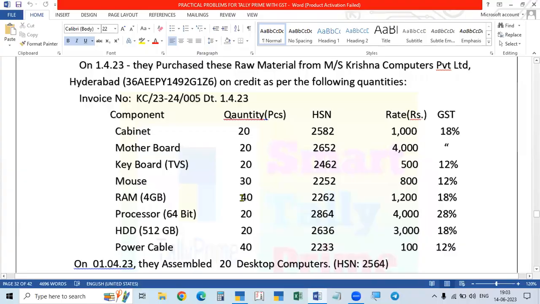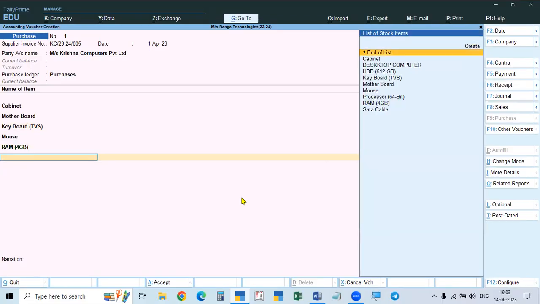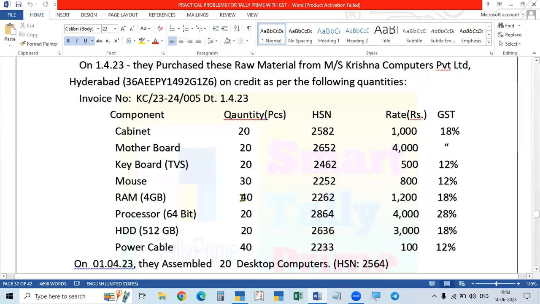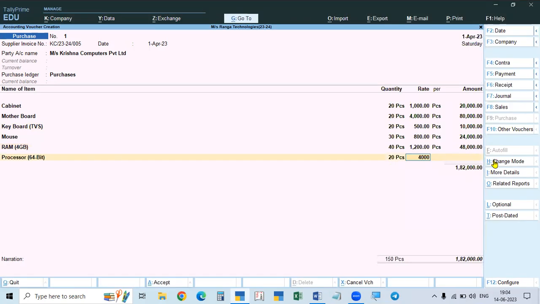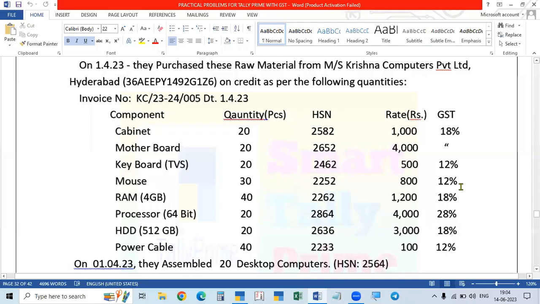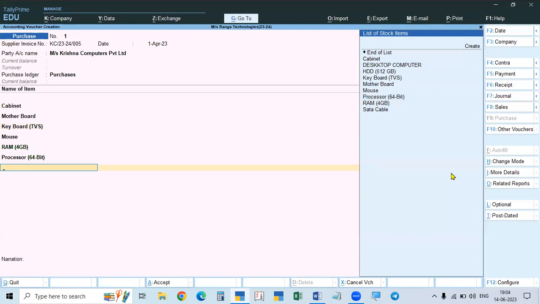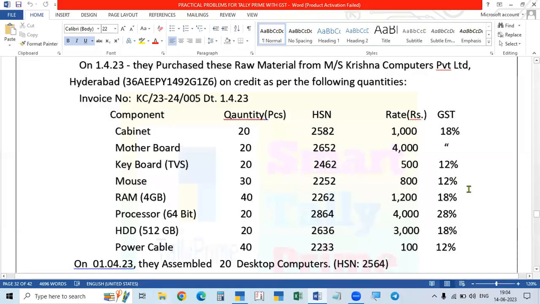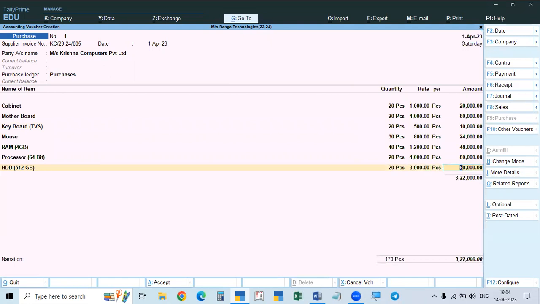Then processor. See, here processor 64-bit. Tally Prime will work only on a 64-bit processor. We purchased 20, and the amount is 4,000 rupees each. And then HDD. We purchased 20 HDD, each 3,000 rupees. Hard disk drive. So over.